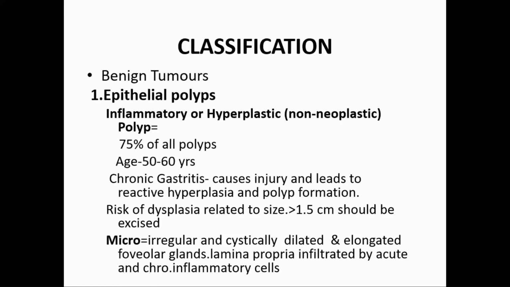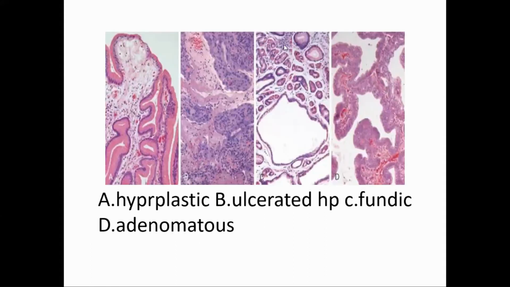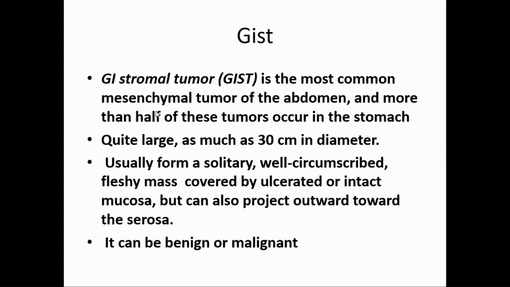Now, as I told you, I'll not discuss about this. These are those polyps, microscopic picture, hyperplastic, then fundic adenomatous. Now, GIST. What is GIST? It is a GIT stromal tumor and is the most common mesenchymal tumor of the abdomen. And as I told you, it is most common in stomach. More than half of the cases occur in the stomach. That's why I'm discussing it here. I'll not discuss it in the small and large intestine.